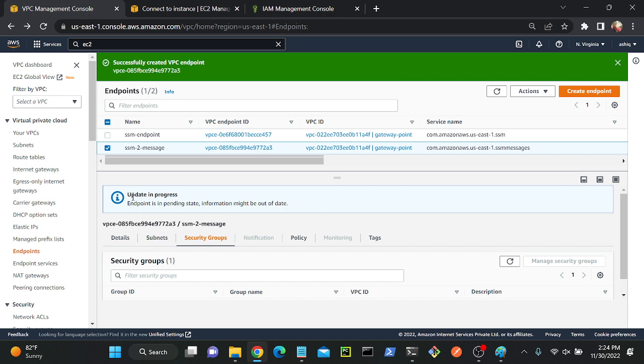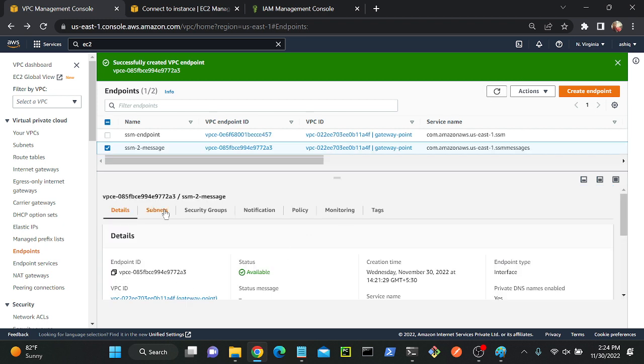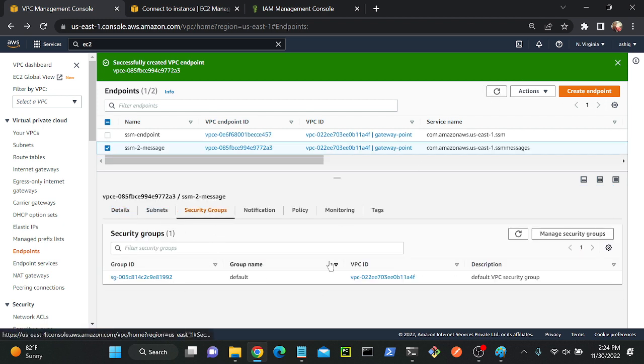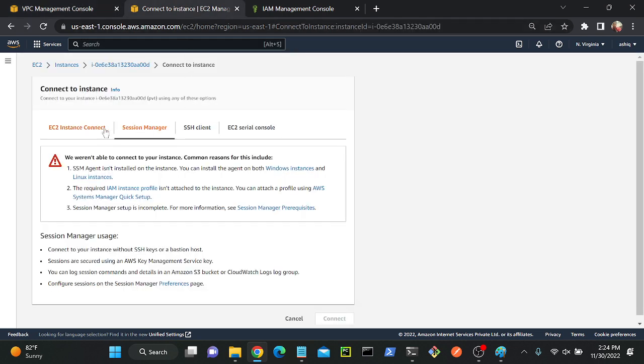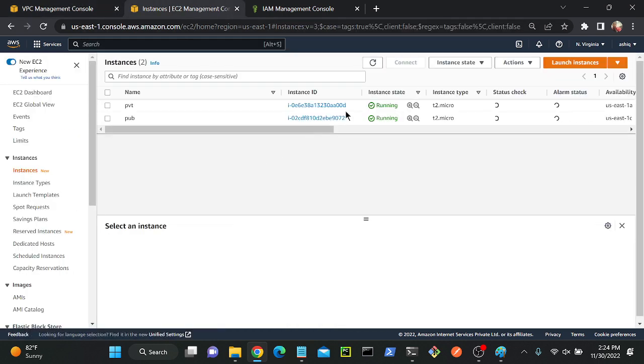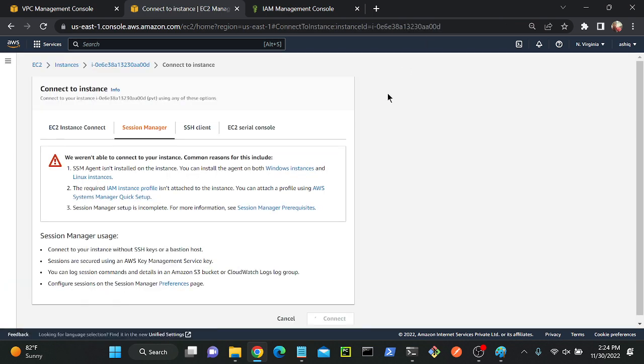Okay, it's pending. Okay, update in progress. We have to wait. Once it completes, then we will be able to access. Wait. So now it's active. Security groups. Okay. So we should wait.